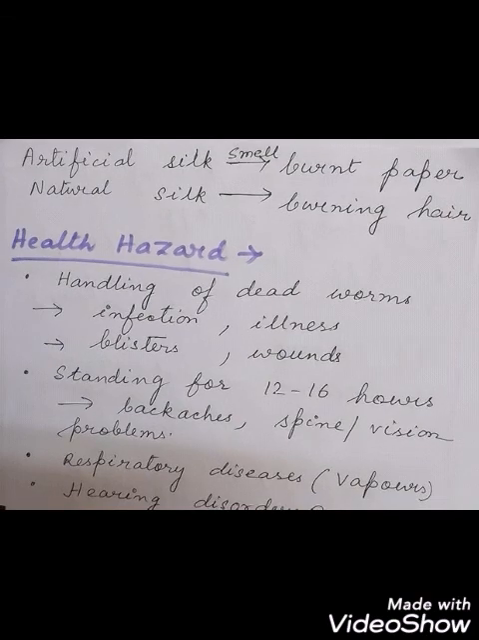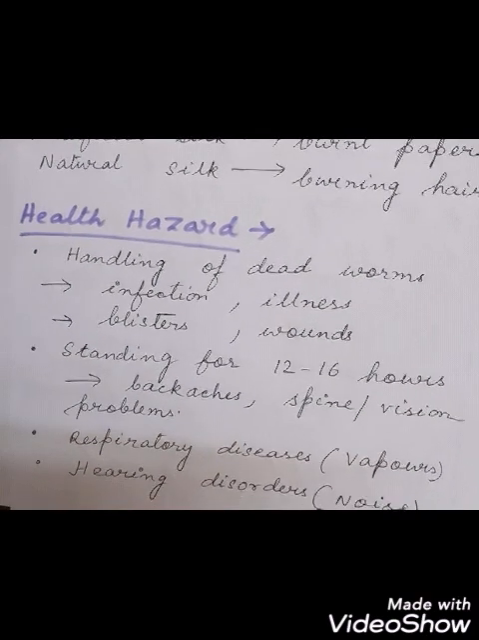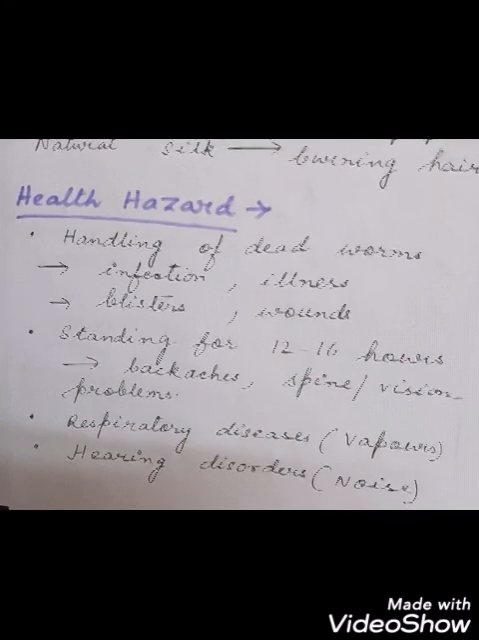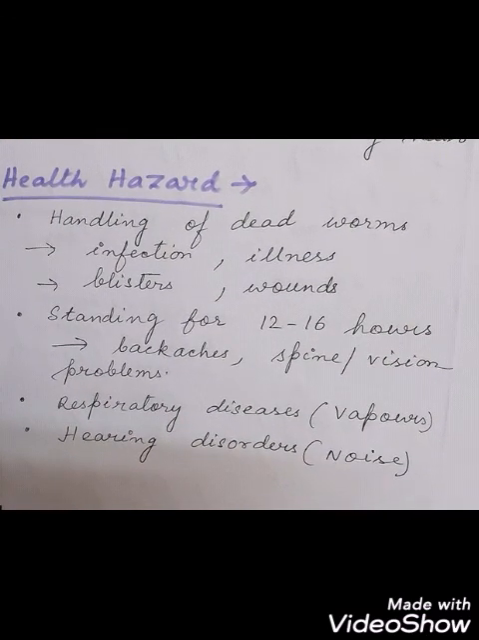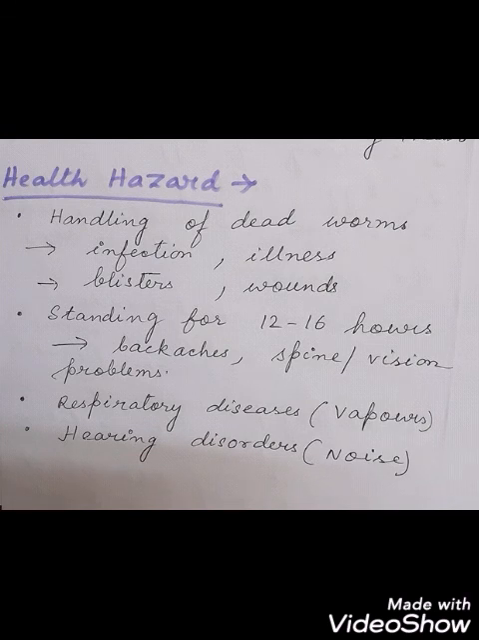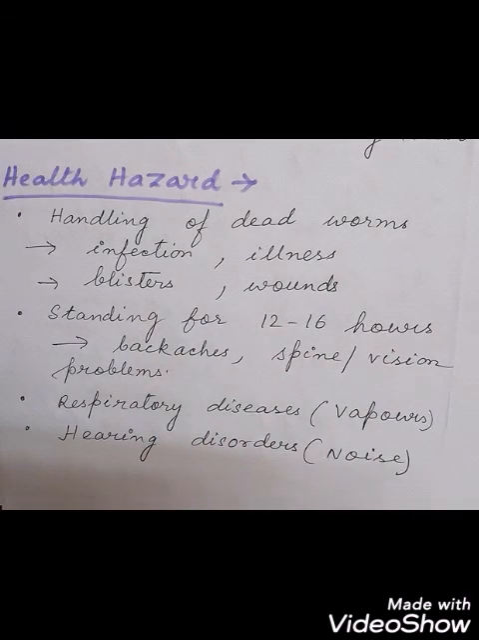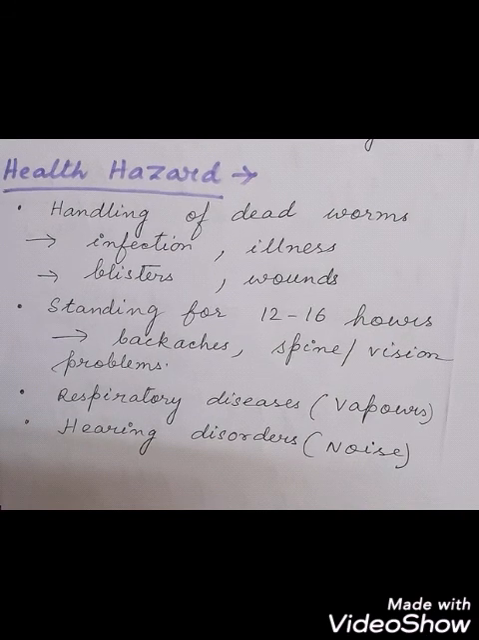Now let us talk about the health hazards of the silk industry. Mainly the people are handling the worms, and so they may be exposed to more and more infection and illness. They are dealing with hot water, so they can have blisters and wounds on the skin, because the cocoon has to be boiled or kept in hot water, so the workers can have blisters or wounds on the skin by burning.